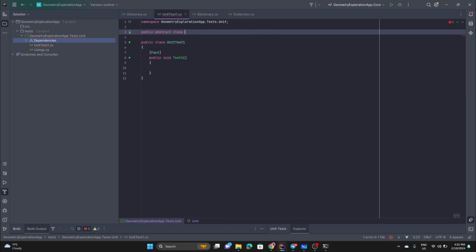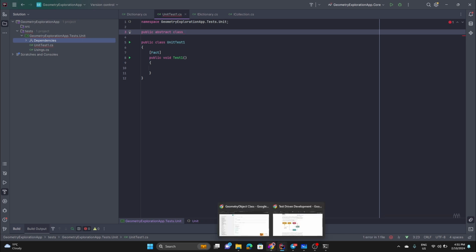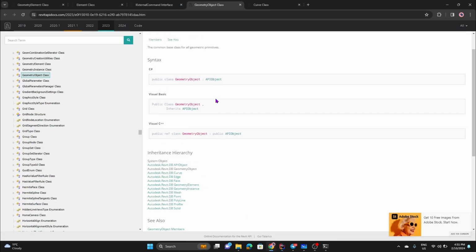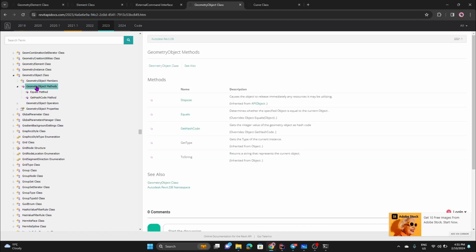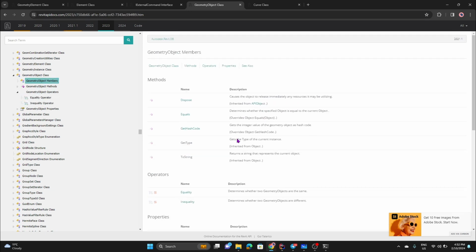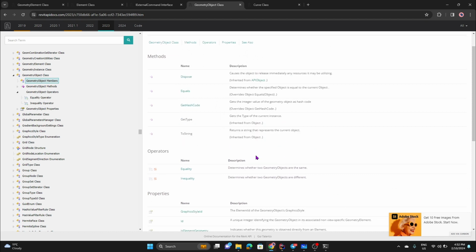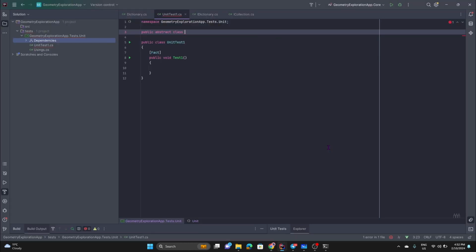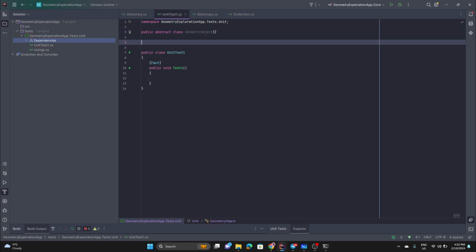Abstract class. And let's see what we have here. So here we have a geometry object that is probably an abstract class because it's too abstract. It has methods like equals and get hash code, so it doesn't have that many things. If we look at members, again, there's nothing much. So it's basically an indication that we have it right there. So we're gonna have it like this: abstract class GeometryObject. That is just an empty class, let's say.